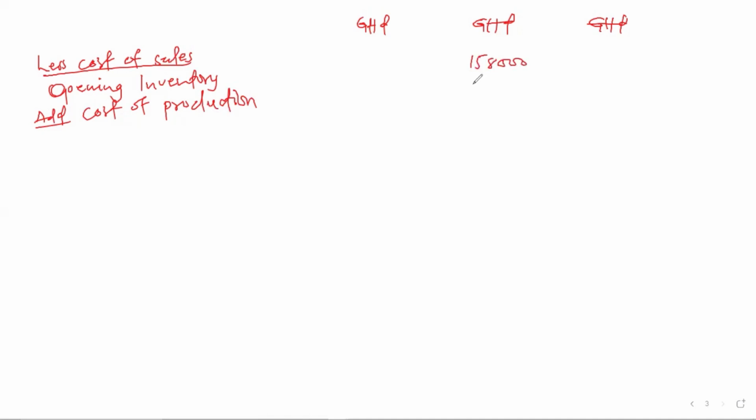Then it's 86. So when we add our cost of production to our opening inventory, we have 743,600. And this amount is called the cost of goods available.